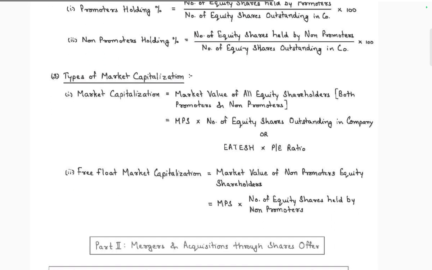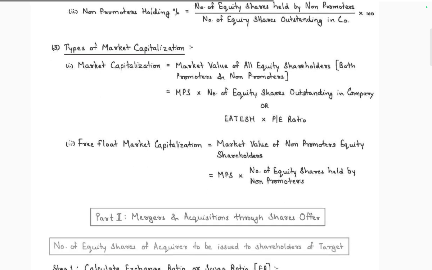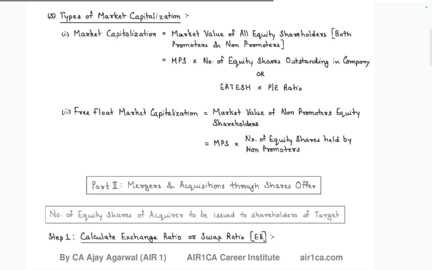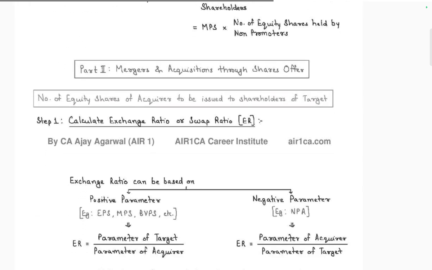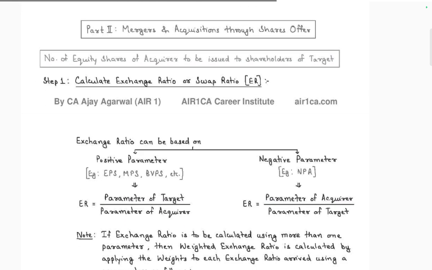Types of market capitalization. Market capitalization is equal to the market value of all equity share capital of promoters: MPS multiplied by the number of equity shares outstanding of the company. MPS, the market price per share, is EPS multiplied by the price earning ratio. Free float market capitalization is the market capitalization of non-promoter equity shareholders, so free float applies only to non-promoters. So in a merger and acquisition through share swap, the number of equity shares of the acquirer to be issued to shareholders of the target.